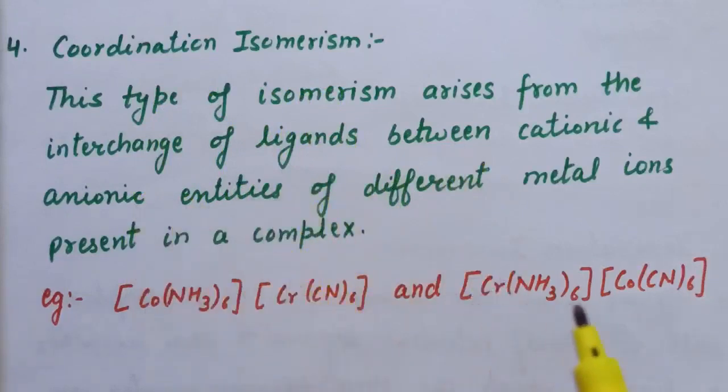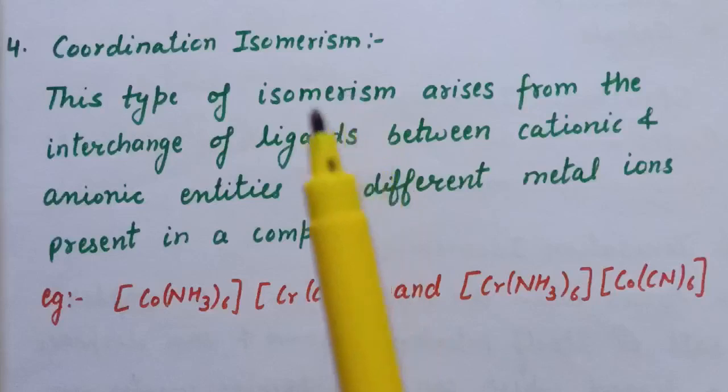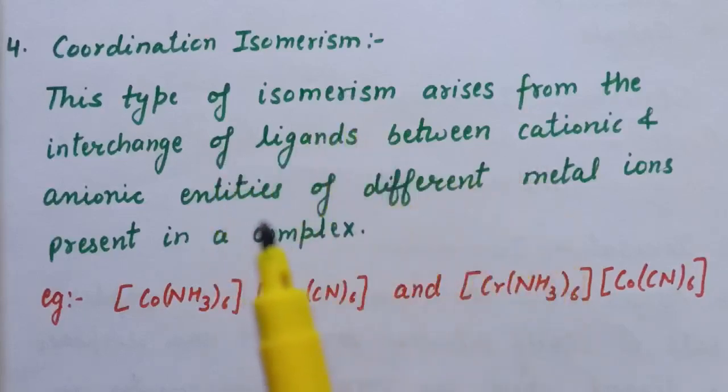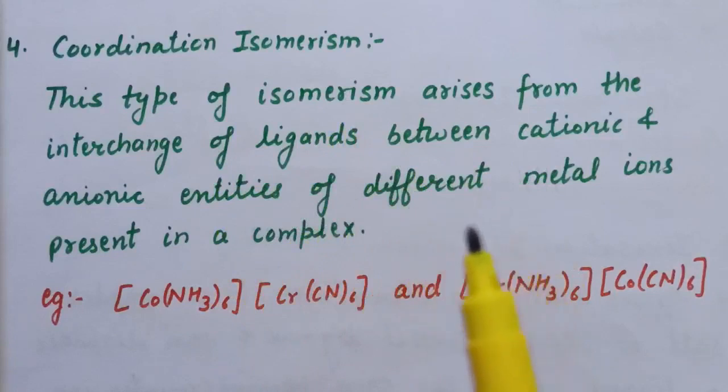Now here is the next structure. Here the chromium ion is attached with 6 ammonia molecules and 6 cyanide ions are attached with cobalt. So here is an interchange of ligands between the cationic and anionic entities. So coordination isomerism arises from the interchange of ligands between the cationic and anionic entities of different metal ions present in a complex. So this is the example of coordination isomerism.